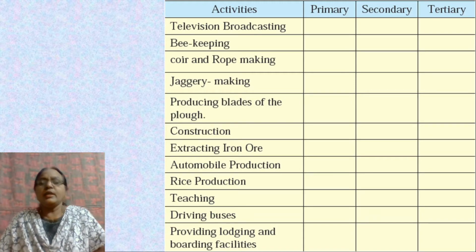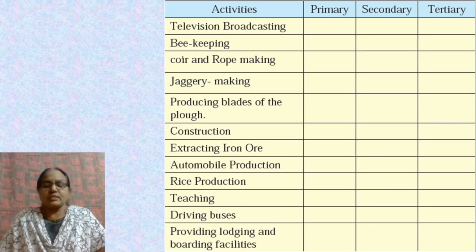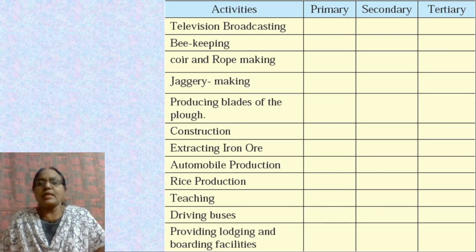Now, here are certain activities which are given, and we are going to classify them under primary, secondary, or tertiary activities. Television and broadcasting is a tertiary activity. Beekeeping is directly connected with nature, so it's a primary activity. Coir and rope making is a secondary activity. Jaggery making again is a secondary activity. Producing blades of the plow is again a secondary activity.